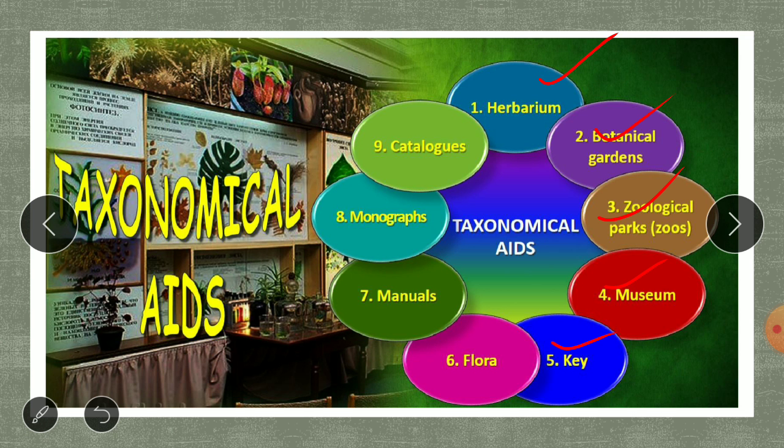Key is an analytical method of identification based on similarities and dissimilarities. Flora is the study of the distribution of plants in a given area. Manuals are similar to flora, but here identification of species is written. Monograph gives information on a particular taxon, and catalogues give the alphabetical order of the species. So these are the taxonomical aids.